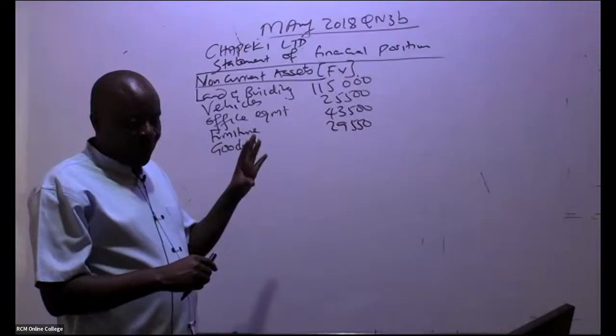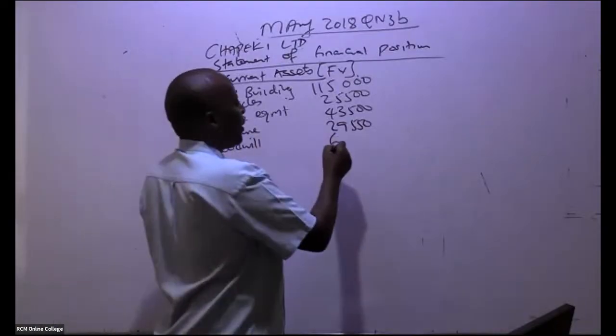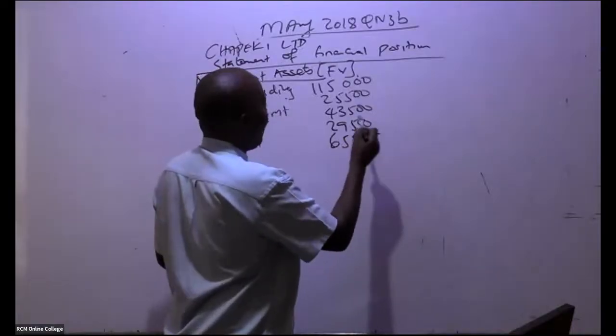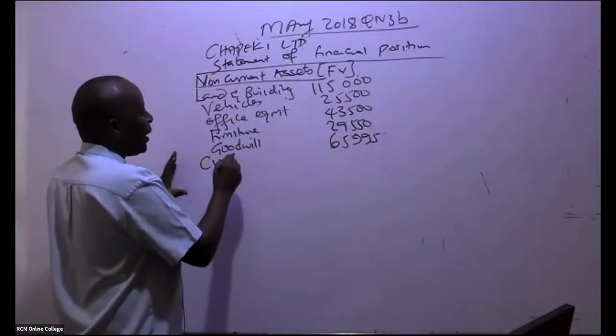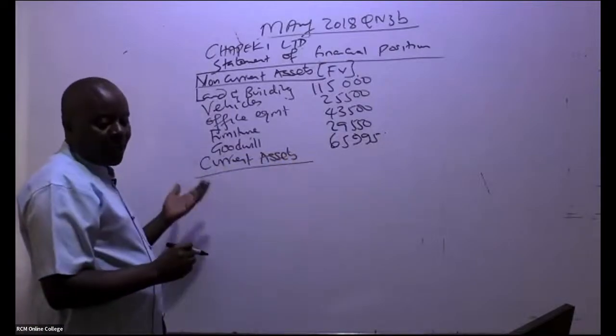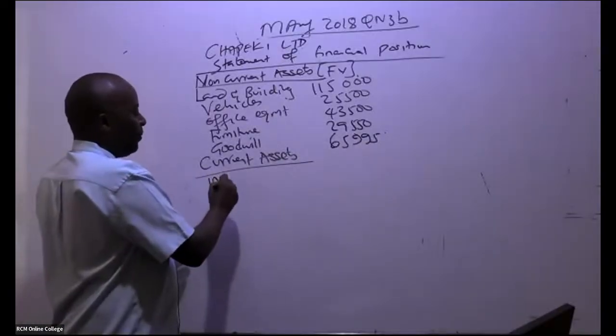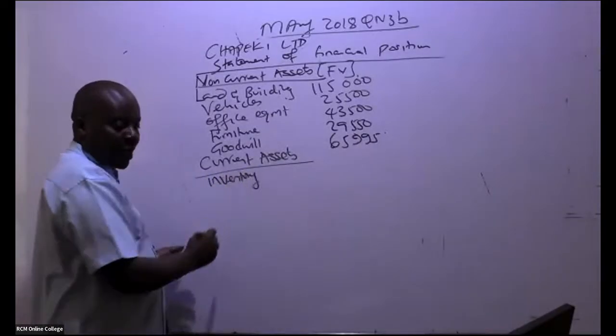We got goodwill. Leave alone the other one, 65,995. So from there, you go to current assets. So current assets, we pick them. We have inventory. Inventory, you have to be very, very careful.